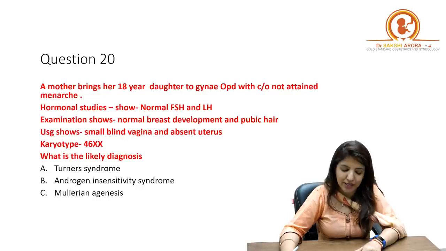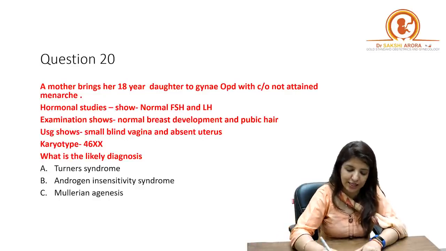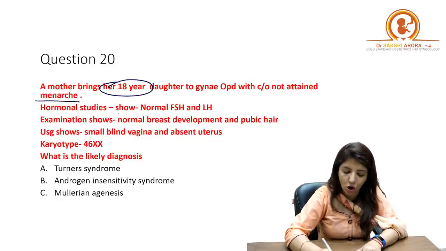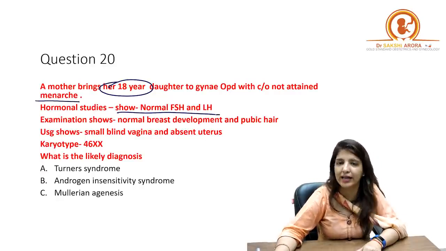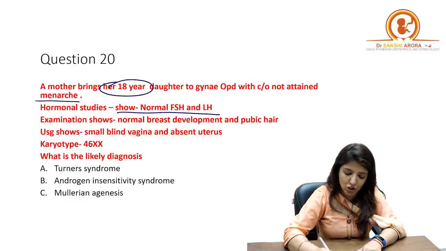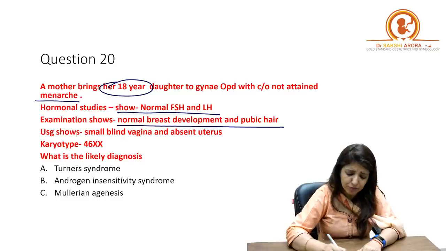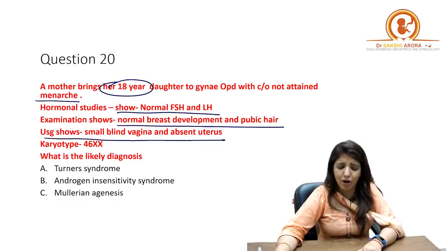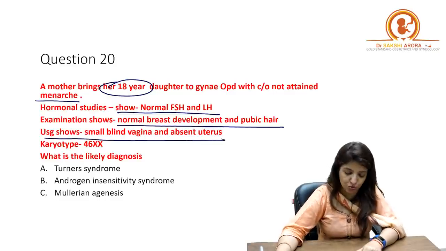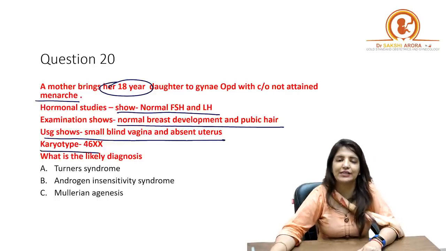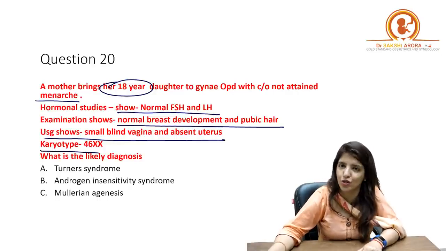Next, a mother brings her 18-year-old daughter to Gyne OPD with complaint of not attained menarche. So she's 18 years, she's not attained menarche. Hormonal levels show normal LH and FSH. Examination shows normal breast development and pubic hair development. Ultrasound shows small blind vagina, absent uterus. Karyotype is 46XX. What is the likely diagnosis?